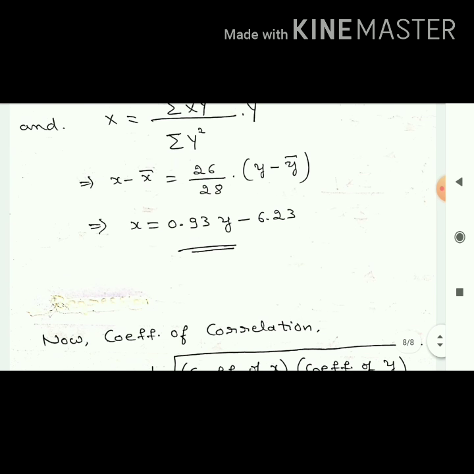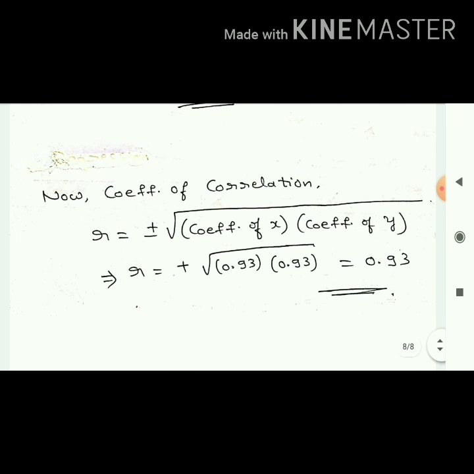Go to the second equation. What is the coefficient of y on the RHS? 0.93. Right. Outside you have to write either plus or minus, but in this case both coefficients of x and y are plus sign, right? So that's why I have written plus. When you find the square root, the answer is 0.93. So this is how you have to solve the second type.